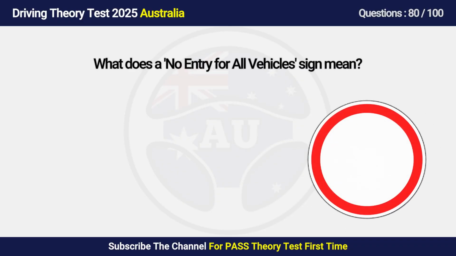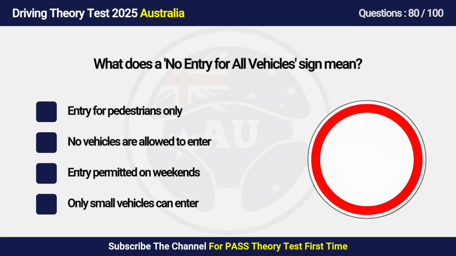Question 80. What does a no entry for all vehicles sign mean? A. Entry for pedestrians only. B. No vehicles are allowed to enter. C. Entry permitted on weekends. D. Only small vehicles can enter.